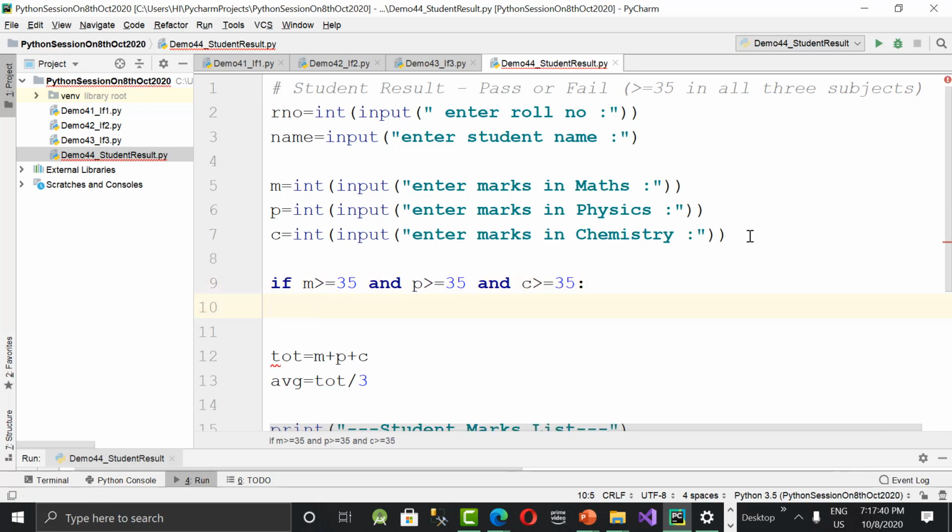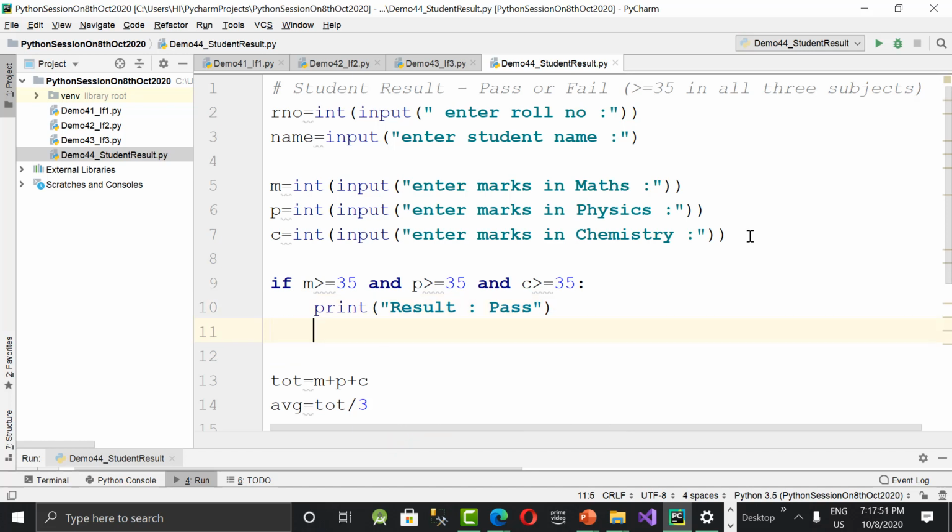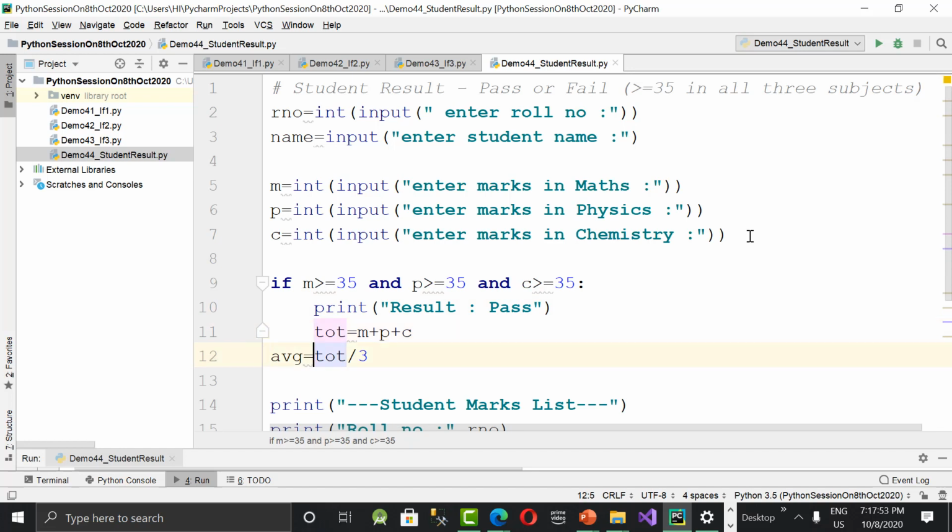Print result is equal to pass. So this is the first thing I need to print. Once the student is passed, then I want to do this total calculation, average calculation. This is what I need to do.